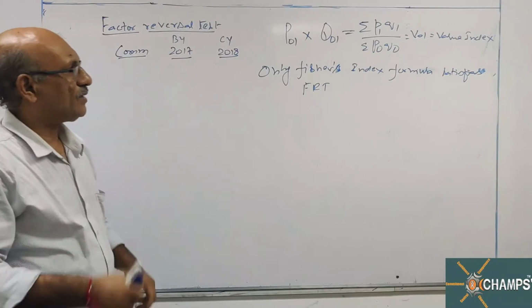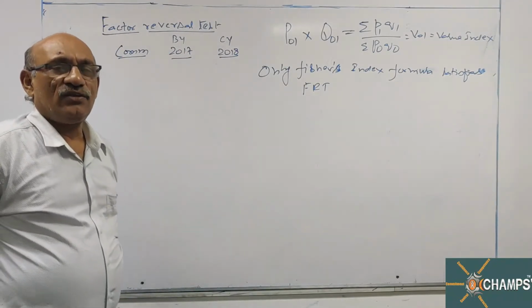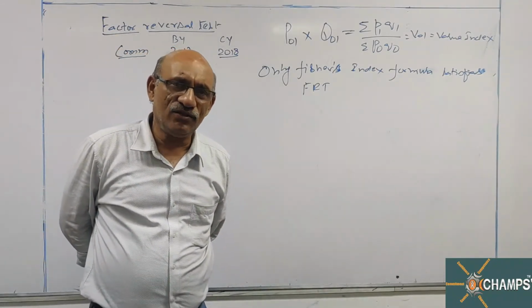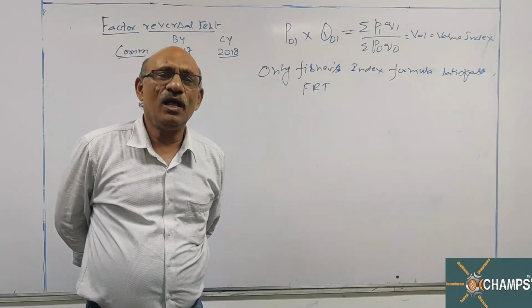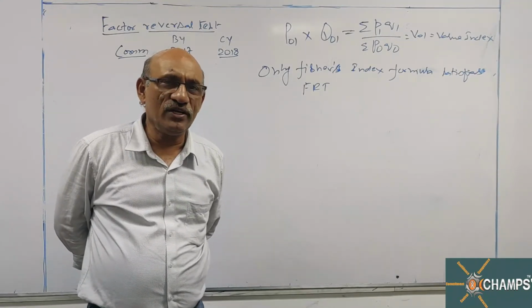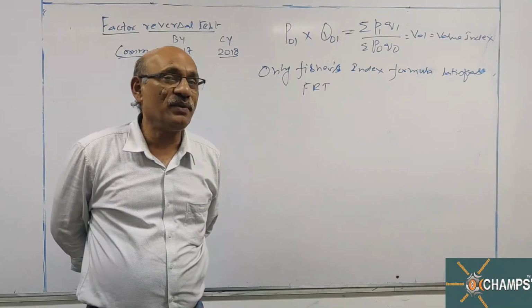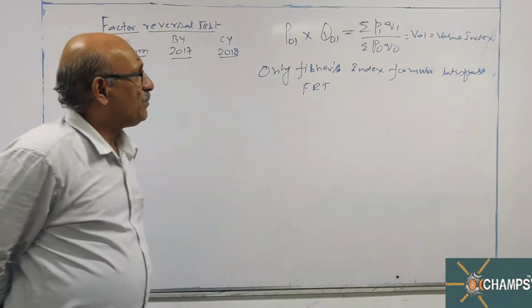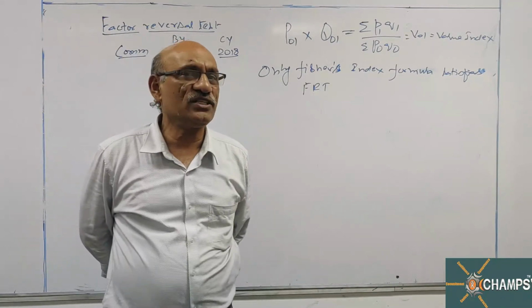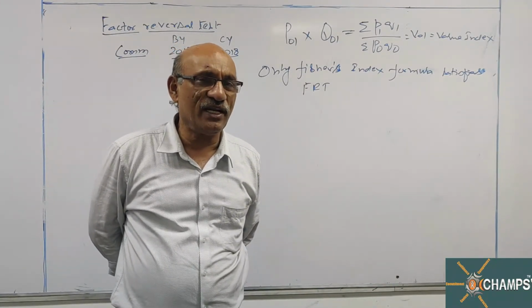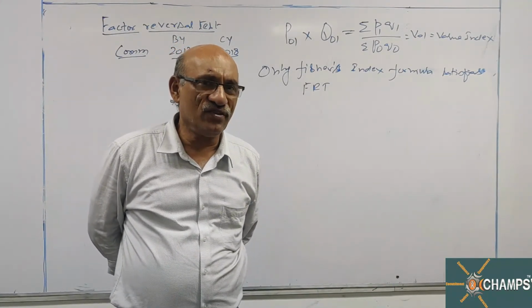For unit tests, there is no need to discuss anything. That is the definition of index numbers. Just go through the points given in your ICA material, as I have given you the page number also. Time reversal test, factor reversal test and circular test need some explanation.